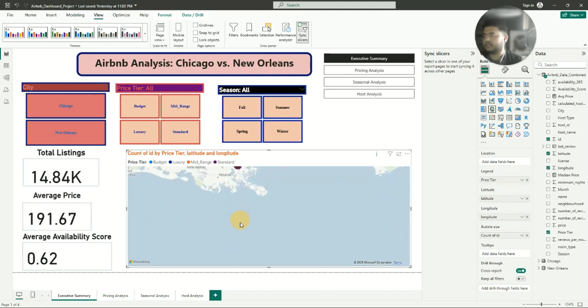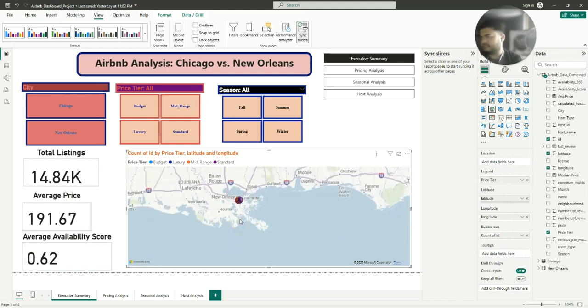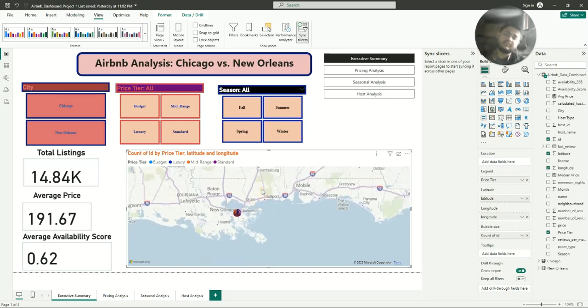Okay, so it is a very good destination, because in coastal areas the climate is always very moderate. That's why it explains why the New Orleans price is always stable as a year-round destination.